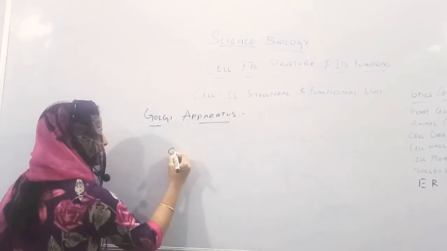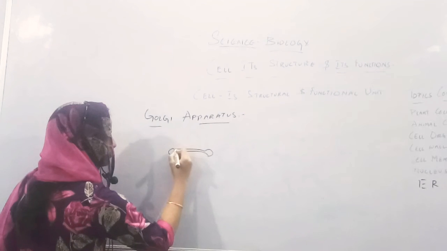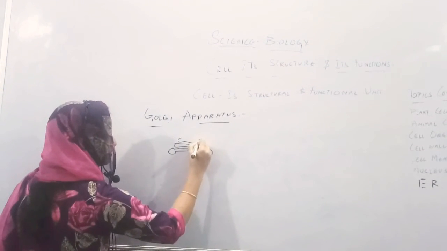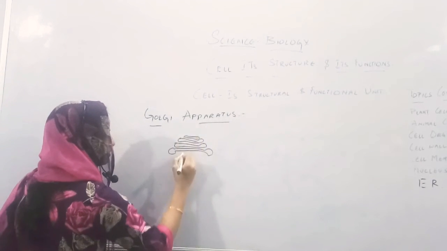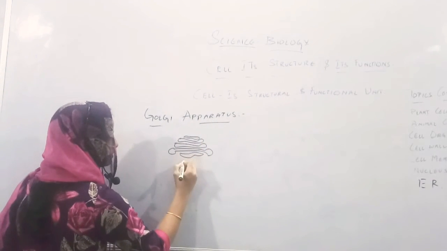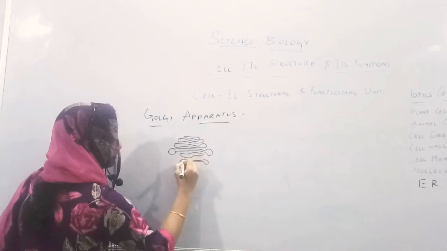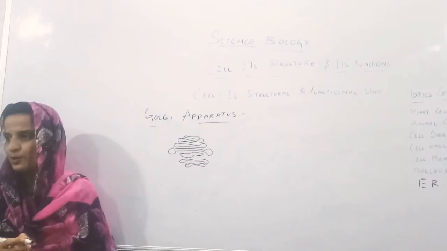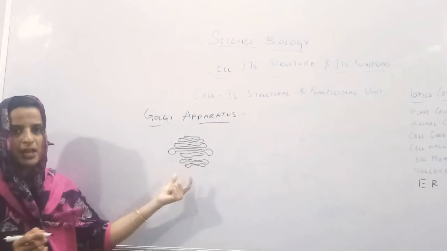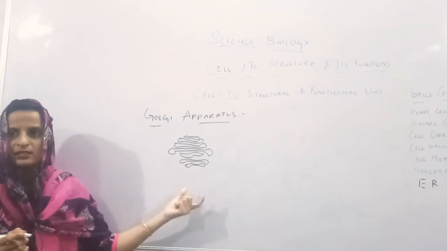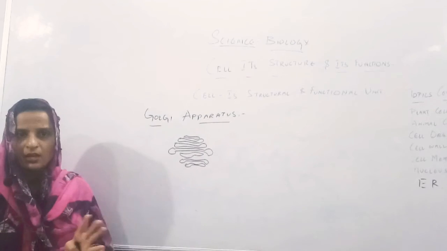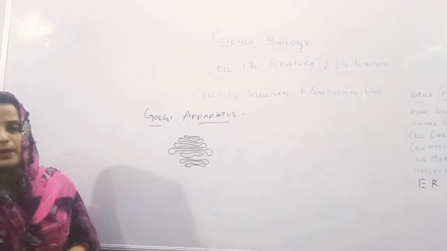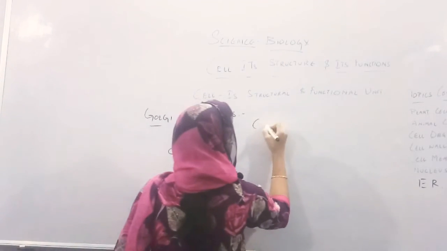When you see it in the cell, it will be just like a small dumbbell shape. It is present in the cell, located in the cytoplasm.